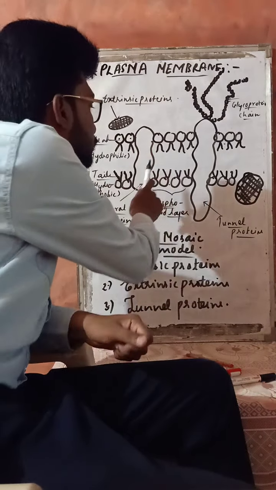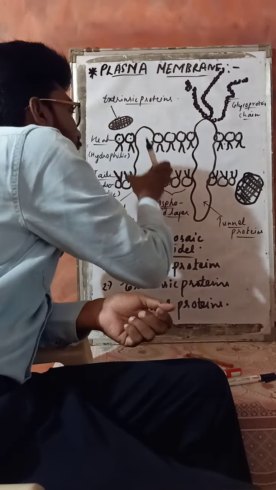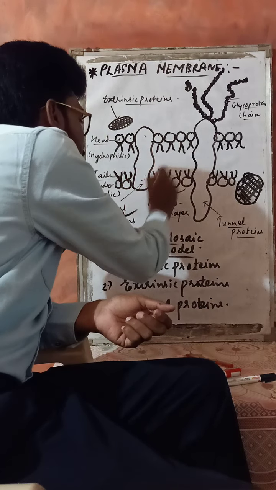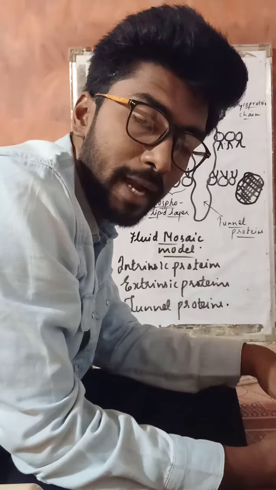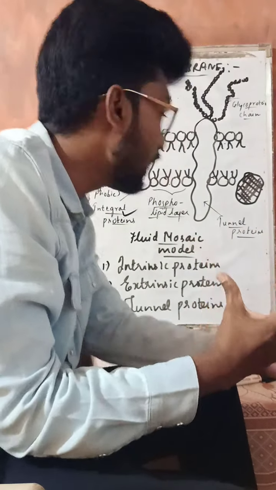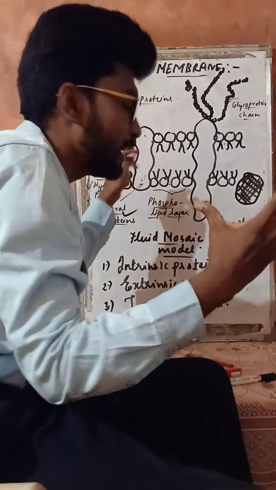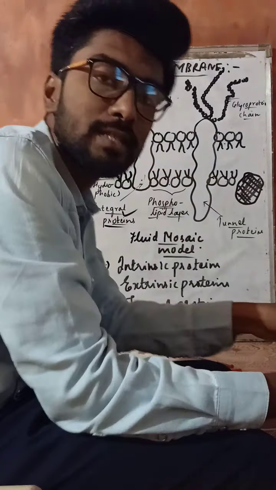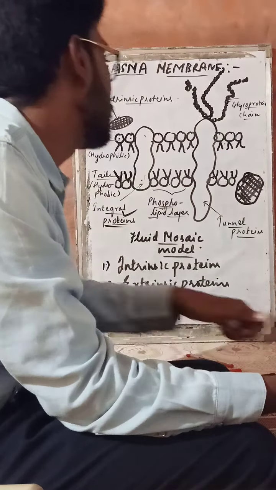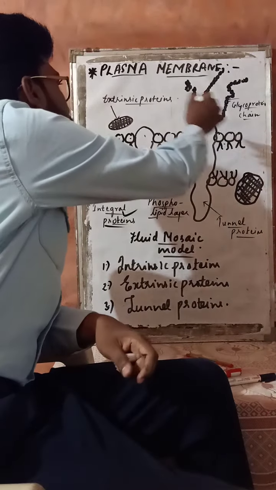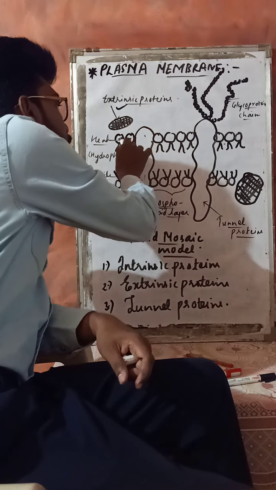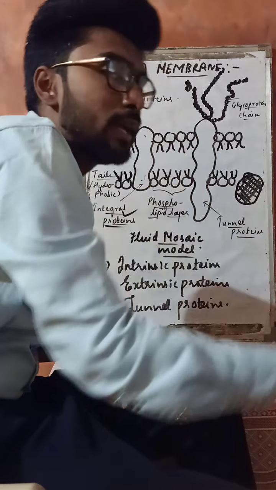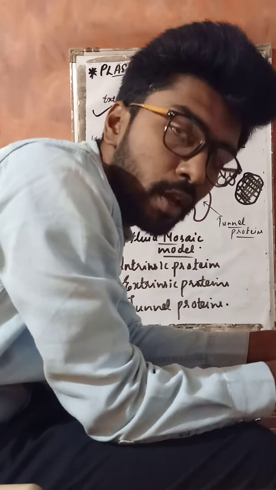Now, the protein molecule which is tightly attached or bound to the phospholipid bilayer internally is generally called integral protein, right? Such a protein which is completely bound or attached internally to the phospholipid layer is generally called the integral protein or the intrinsic protein, right? Second, extrinsic protein, right? The proteins which are loosely bound to the phospholipid layer externally are generally called external protein or extrinsic protein.